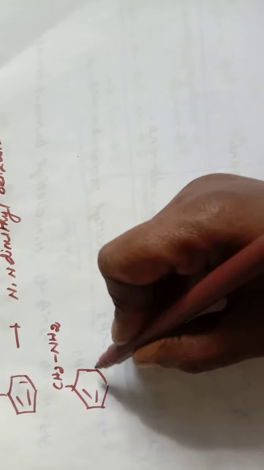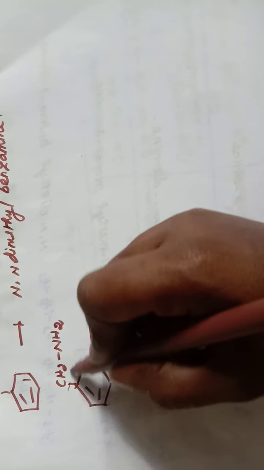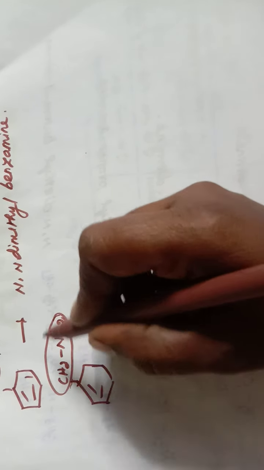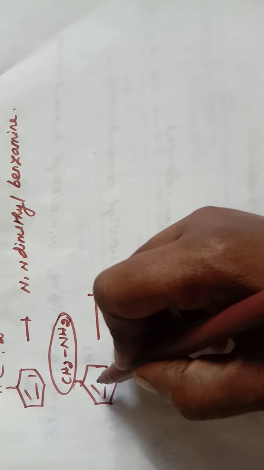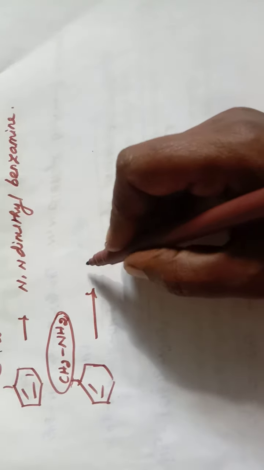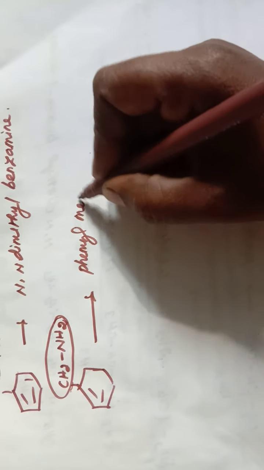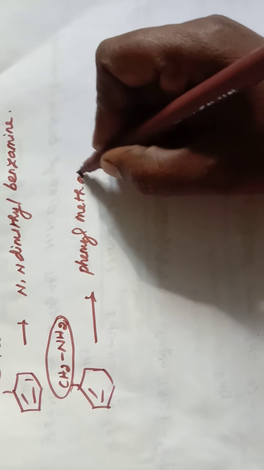Next one, this is considered the root word. So here only one carbon is present, and to that carbon one phenyl ring is attached. So name of the compound is phenylmethanamine.